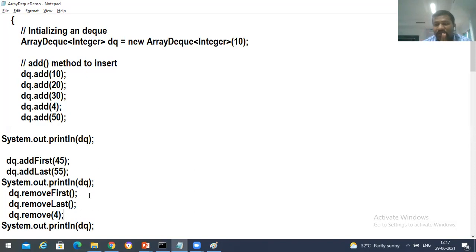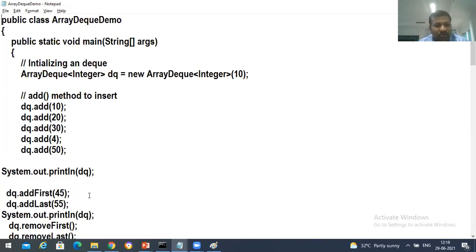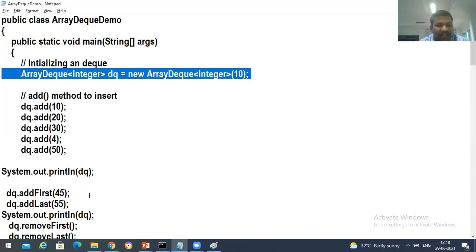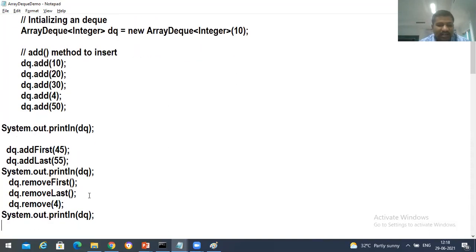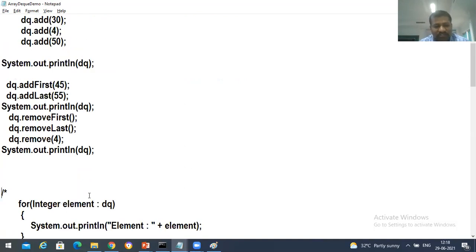I already shared the double-ended queue program in your data structures notes, it's already there in your Xerox notes. We need to consider many conditions when you want to implement a double-ended queue, but here there is no need to write the hard code. Just create an object for this ArrayDeque and use those functions like add first, add last, remove first, and remove last.